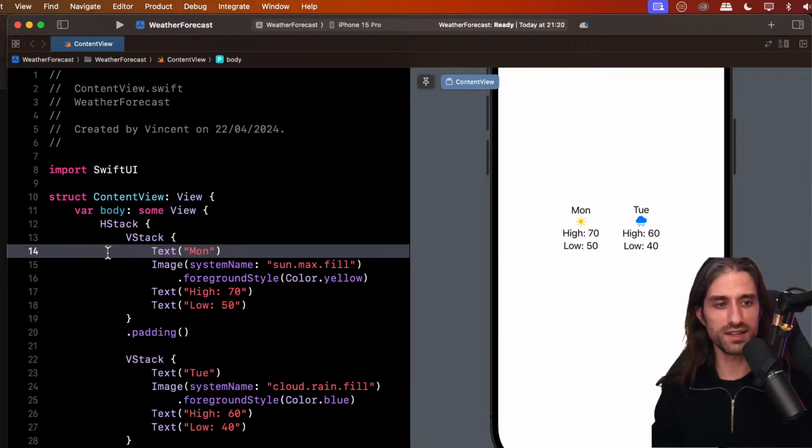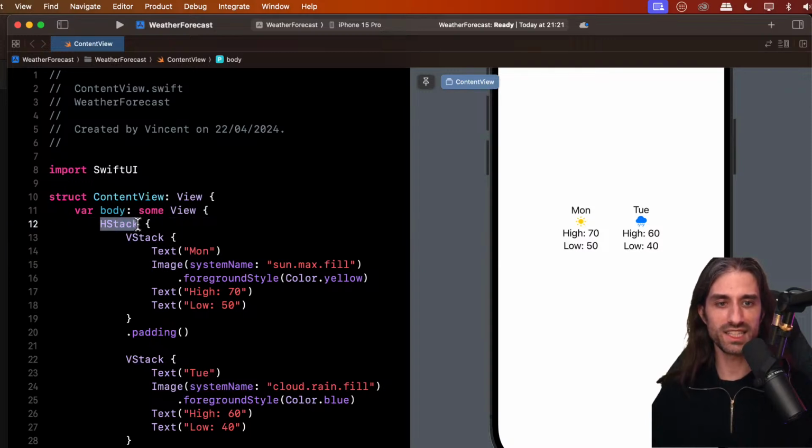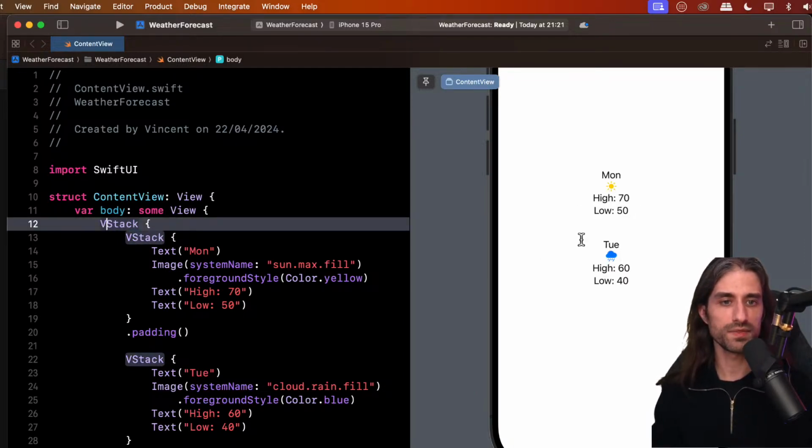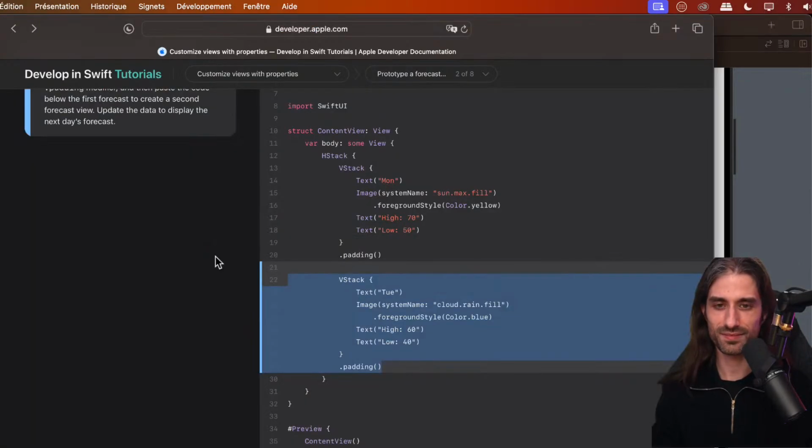Code only grows in one dimension. You only have lines, you don't have an array with several cells. So it will always be one after the other, but you can still choose how the views should be displayed and composed on the UI. And here we did it by choosing an HStack, which makes our two views displayed one next to the other horizontally. If I change the HStack into a VStack, then they are displayed on top of each other. All right.